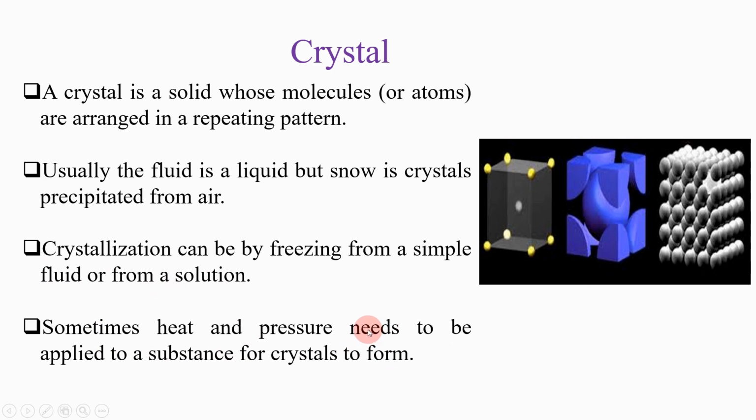So sometimes we need to apply heat and pressure to a substance to form a crystal. This is about the crystal. So a crystal is nothing but a solid whose molecules or atoms are arranged in a repeating pattern.